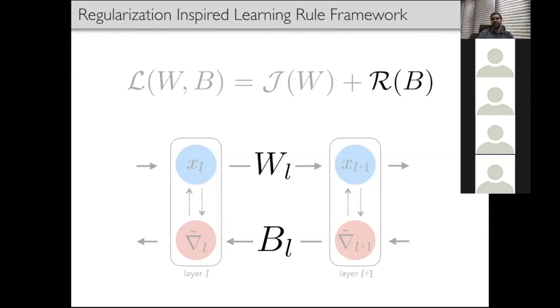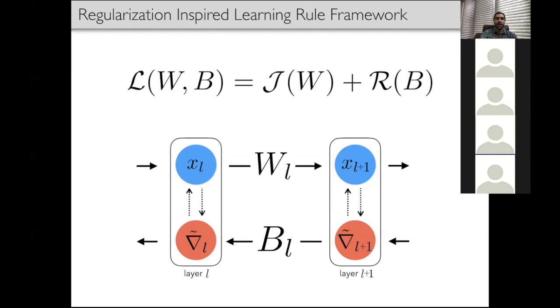Every step of training consists of two updates, one for the forward weights and one for the backward weights. The forward weights are updated according to the error signal on J, propagated through the network by the backward weights, as previously discussed. The backward weights are updated according to the gradient descent on R. Thus, R is responsible for introducing dynamics on the backward weights, which in turn impact the dynamics of the forward weights. The functional form of R gives rise to different learning rules, and in particular, the locality of a given learning rule depends solely on the locality of the computations involved in R.